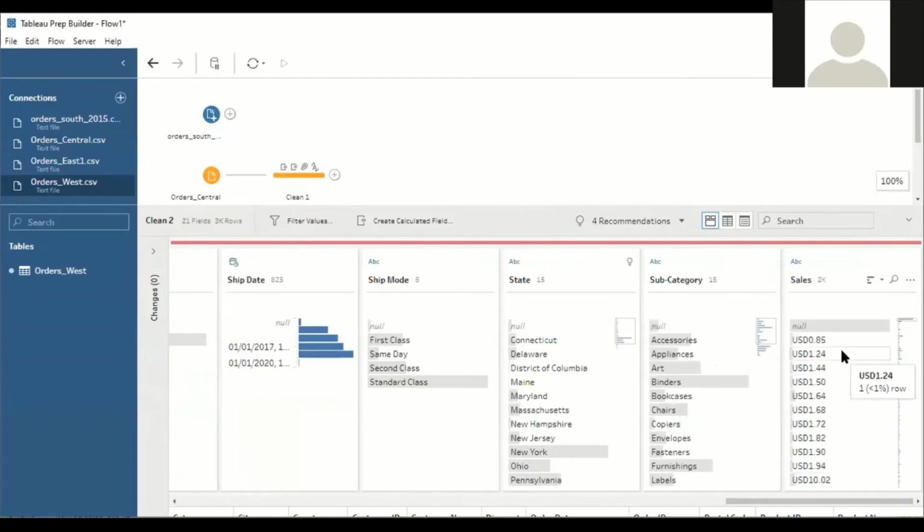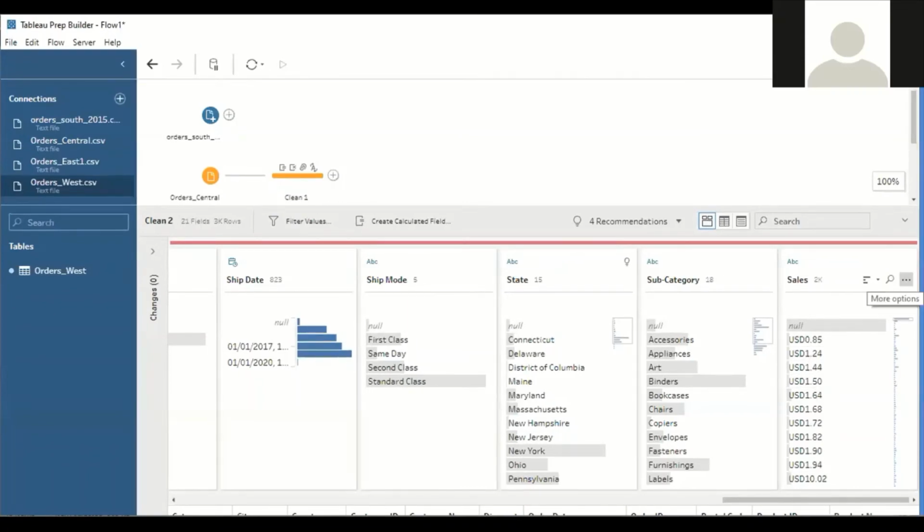Okay, let's go to the column called sales. Look here, all the data starts with the script called USD. We have to remove that script called USD. Now just click on more options.